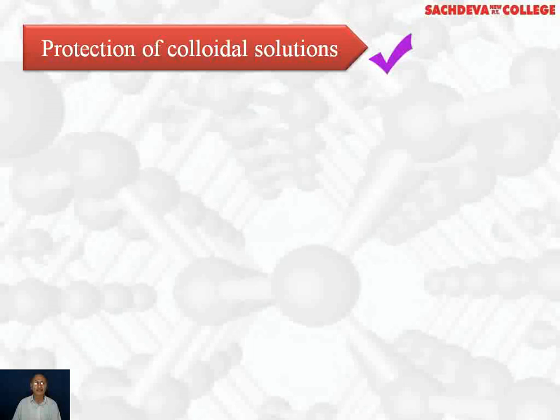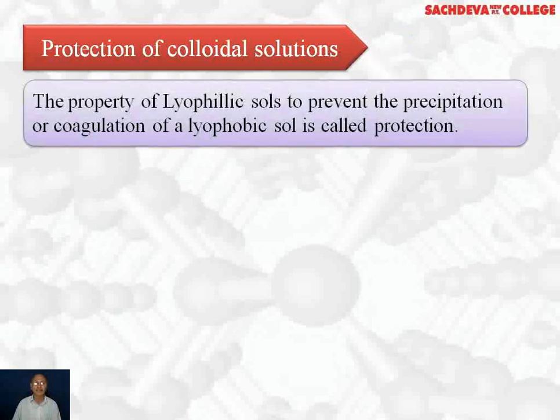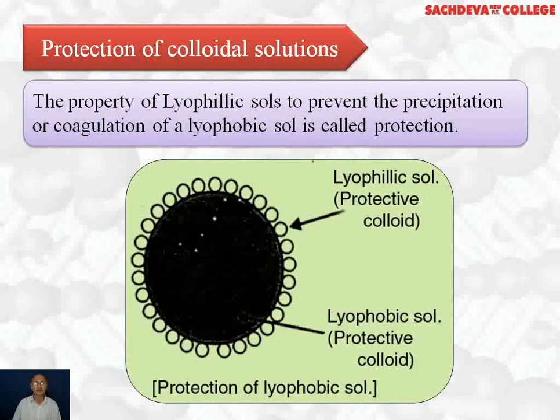Protection of colloidal solution. The property of lyophilic sols to prevent the precipitation or coagulation of lyophobic sols is called protection. For example, in this diagram the lyophilic sol is acting as protective colloid: inside we have lyophobic sols, and outside we have the protective colloid, which must be lyophilic sols, and due to this the lyophobic sols do not get coagulated.